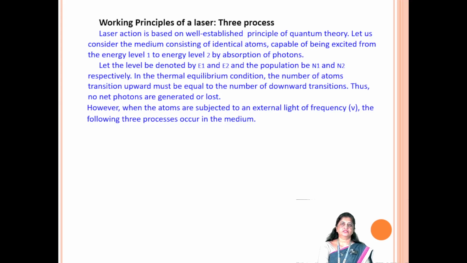Working principle of laser: three processes. One is absorption, then stimulated emission, and then spontaneous emission. Laser action is based on a well-established principle of quantum theory. Let us consider a medium consisting of identical atoms capable of being excited from energy level 1 to energy level 2 by absorption of photons. Let the levels be denoted by E1 and E2 and the populations be N1 and N2. This means that the number of electrons present in the E1 energy level is N1 and the number of electrons present in the E2 energy level is N2 respectively.